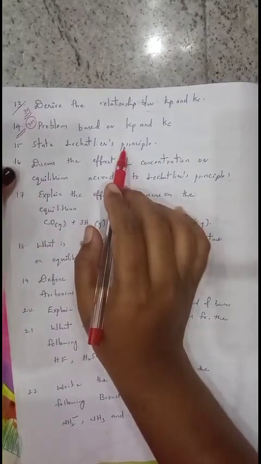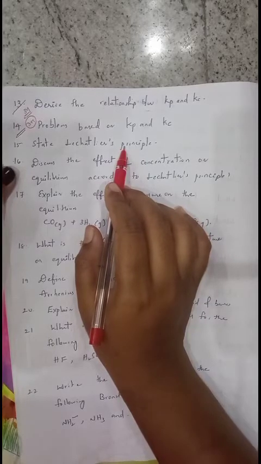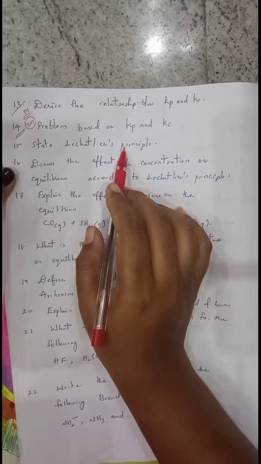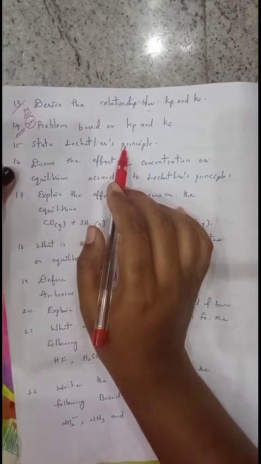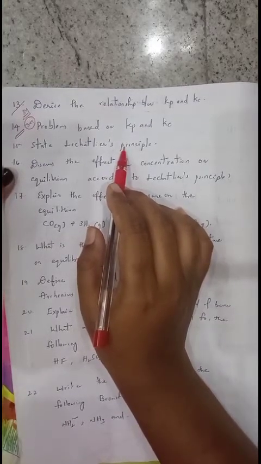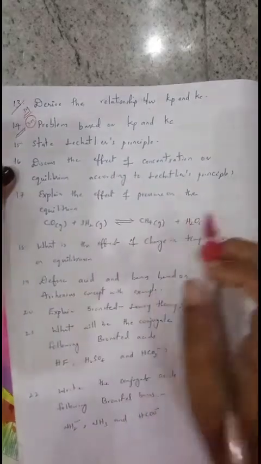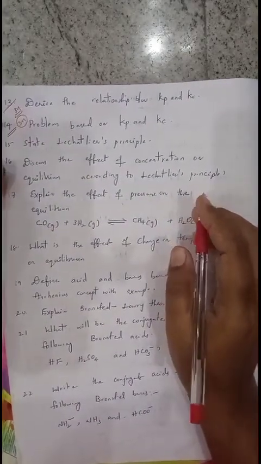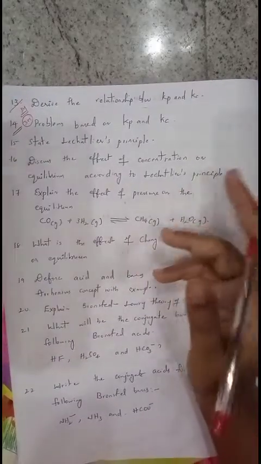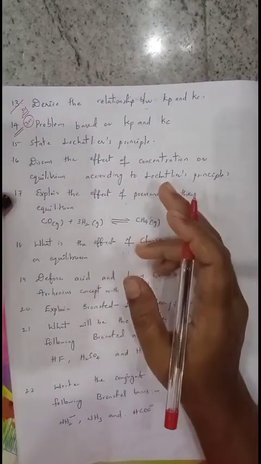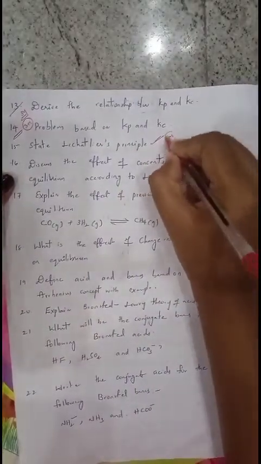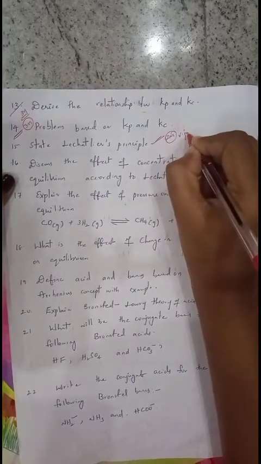According to Le Chatelier's principle, if a constraint is applied to a system at an equilibrium state, the system itself adjusts to nullify the effect of the constraint. The constraint is nothing but a change in temperature, pressure or concentration. According to that change, the system can nullify the effect. That is Le Chatelier principle, which is very important for 2 marks.